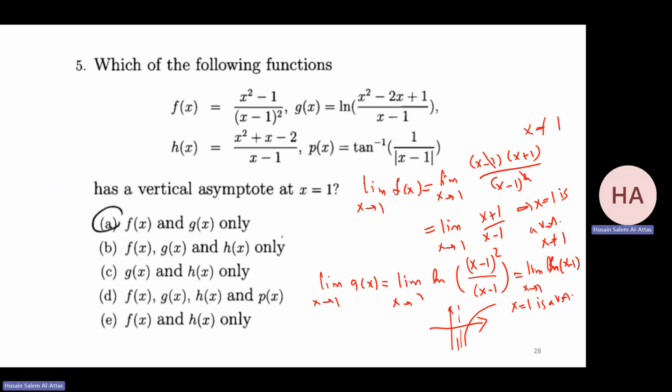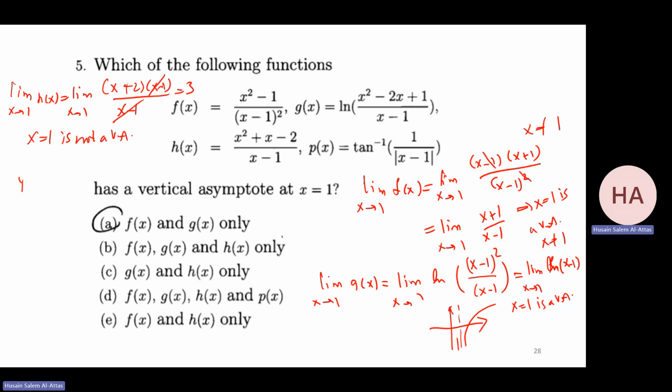Now let me do h. What will happen? Limit as x goes to 1 of h of x will be limit as x goes to 1 of (x plus 2) times (x minus 1) over (x minus 1). I'm getting a value here. I'm getting 3. So x equal 1 is not the vertical asymptote in this case.